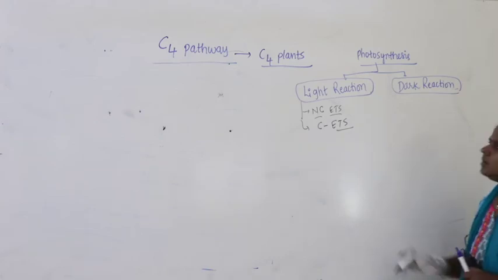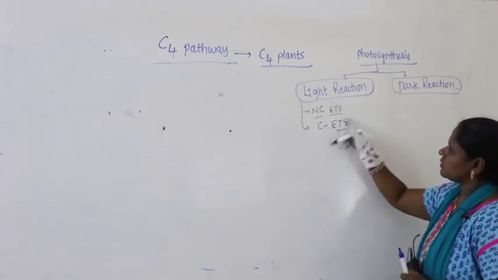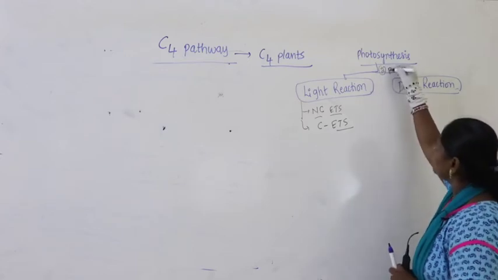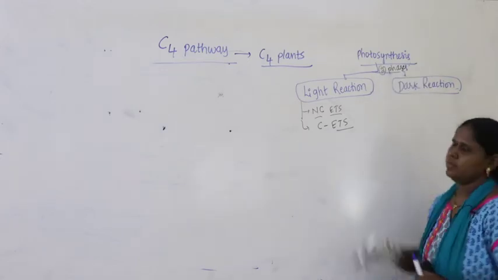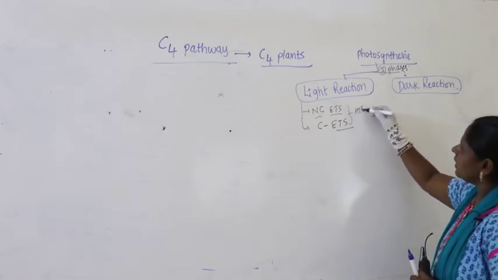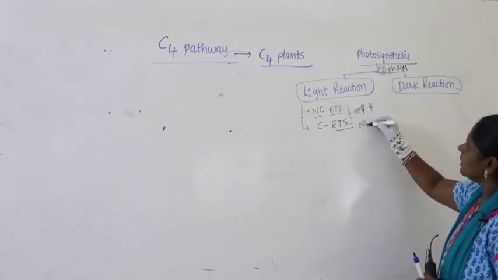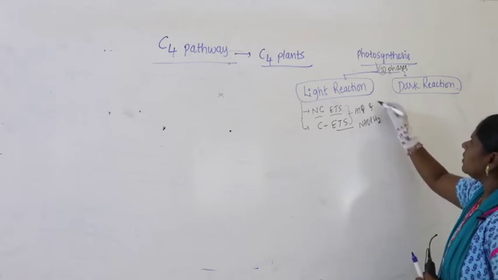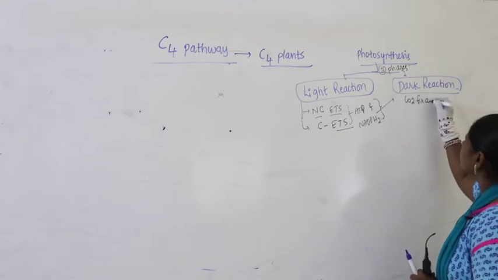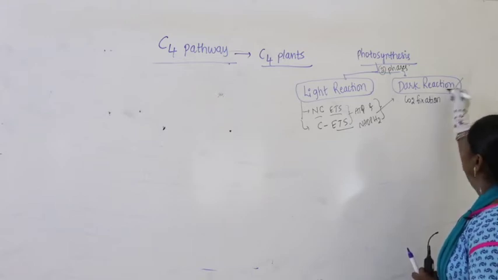Photosynthesis has two phases. Then what is generated here? It is nothing but ATP and NADPH2. Now these two are used in the dark reaction, which is itself called carbon dioxide fixation.